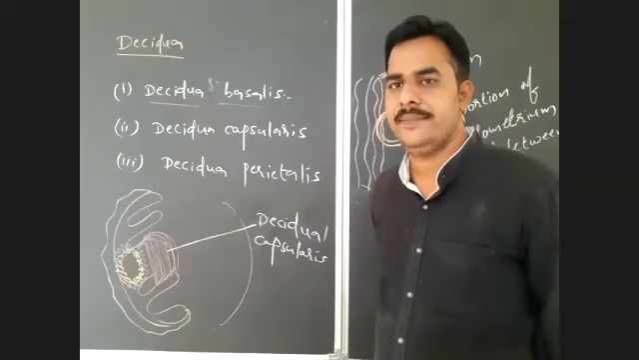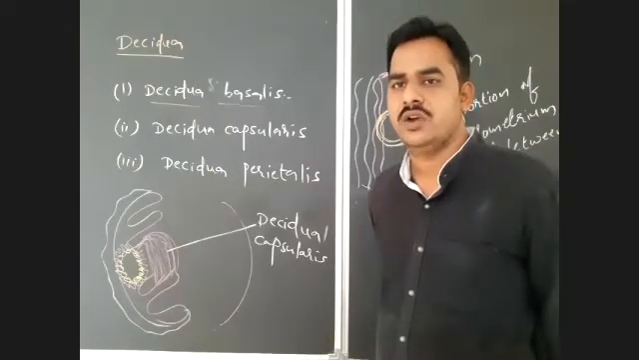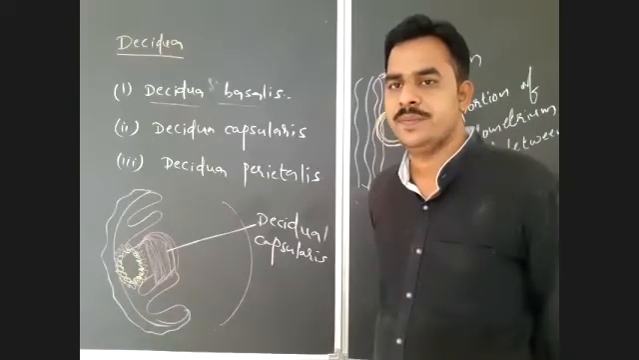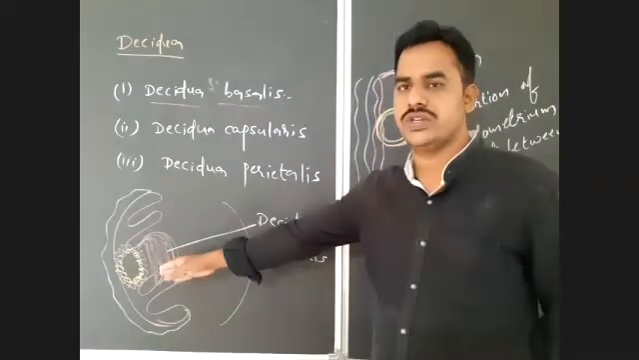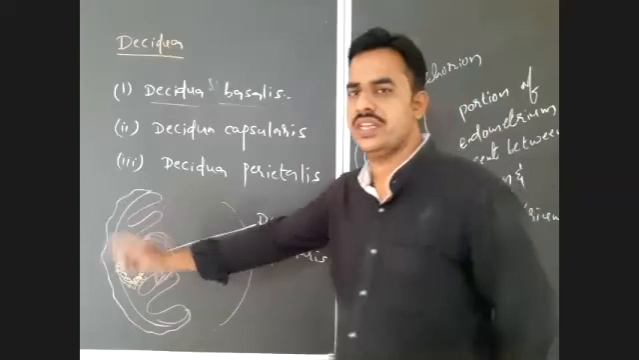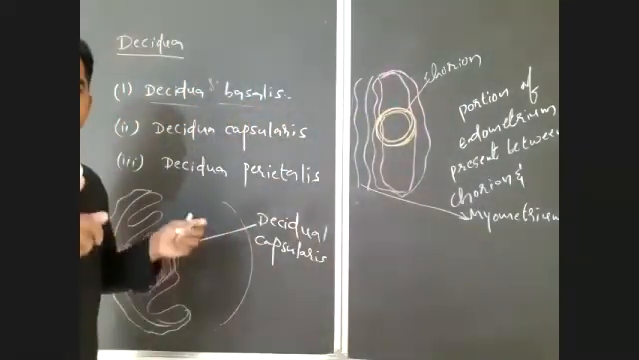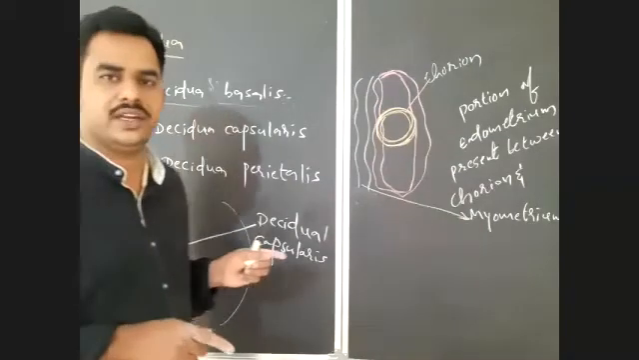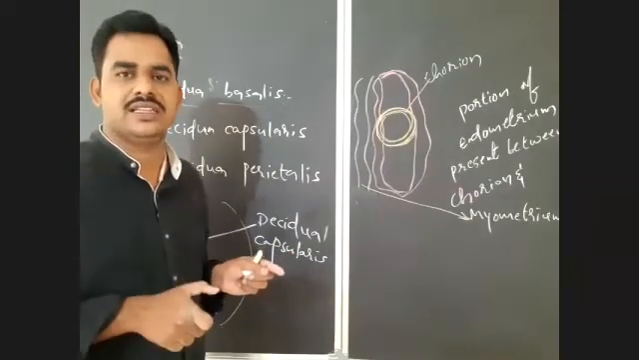So what is Deciduea basalis? Deciduea basalis is the portion of endometrium present between chorion and myometrium of the uterus. Deciduea capsularis is the portion of endometrium which covers the blastocyst in the form of a capsule. Both are modified endometria, that you have to know. So both are regions of endometrium, but there is modification done in this. Because of that, we are calling that a decidua.